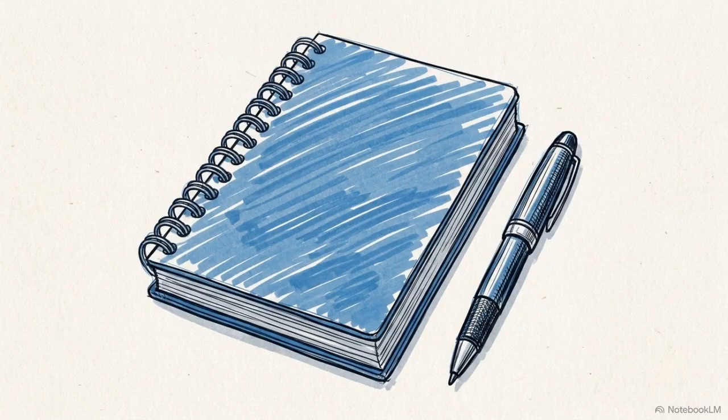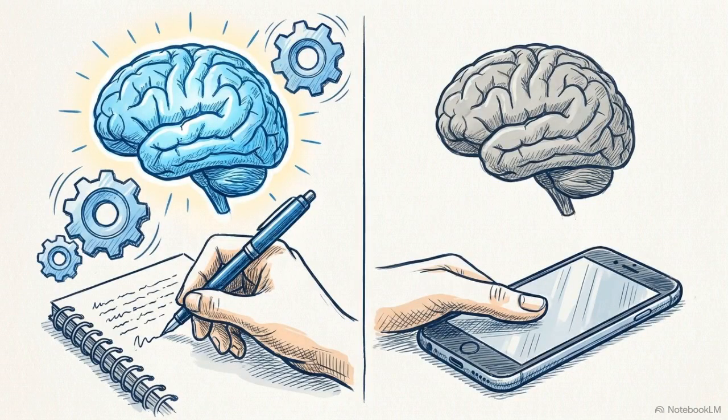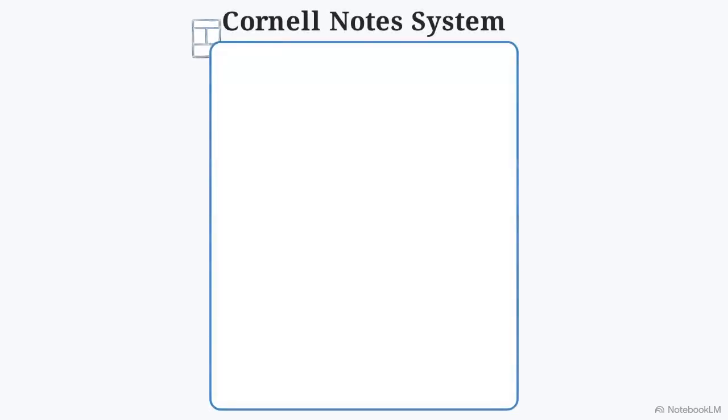With your time scheduled, we shift to a physical capturing system. Writing by hand forces your brain to stay active, rather than passively scrolling through digital text. Set up your notebook using the Cornell note system. Divide the page into 3 zones.